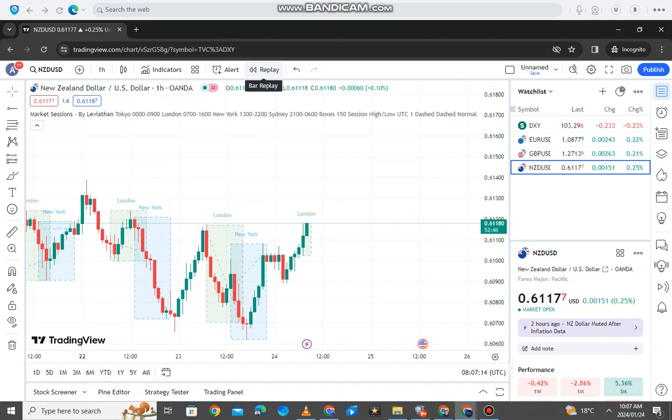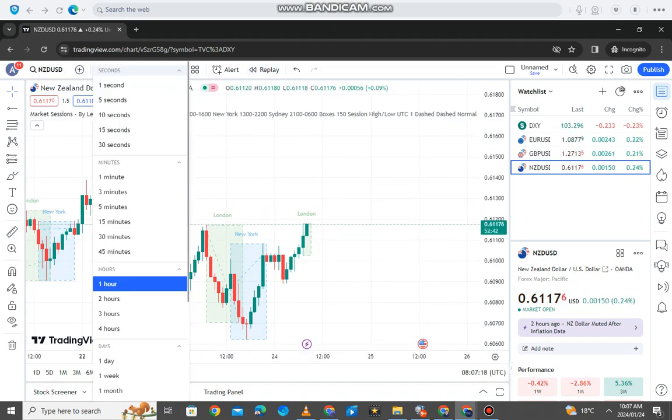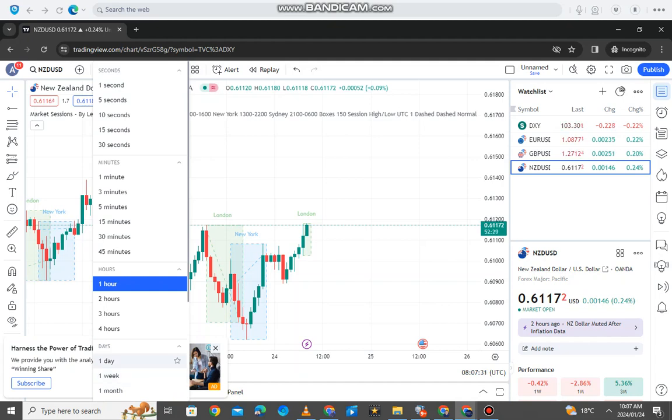The next one is the replay bar. So if you're on the free mode, you can only replay, which means back testing, right? So if you're on the free version, or if you're on the free plan of TradingView, you can only back test using the 1 month, 1 week, and the daily time frame. That's all you can do. So you can't back test using the 4 hour, the 1 hour, and the 15 minute. These are the intraday time frames, right, for day traders.